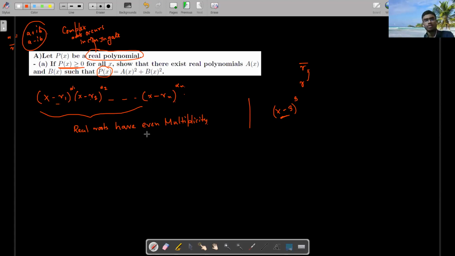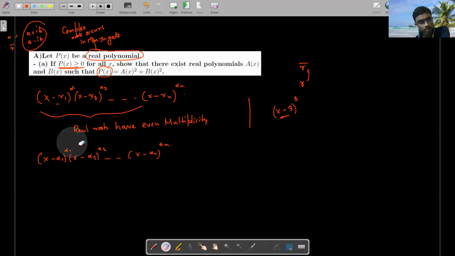Okay, so see, what can I do? I'm taking the even roots and I am taking them on a side. So suppose these are the even roots, x minus alpha 1, x minus alpha 2, and so on up to x minus alpha n. These all roots are even. Suppose there is a power like this. Now we know that all these powers are basically even.